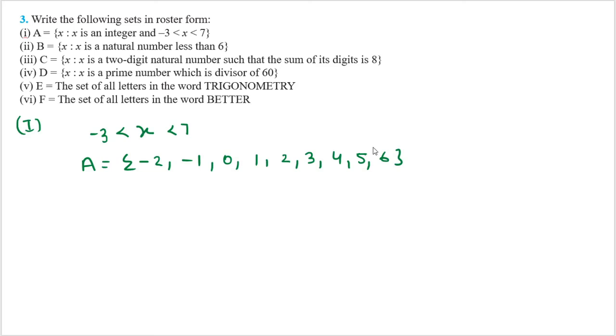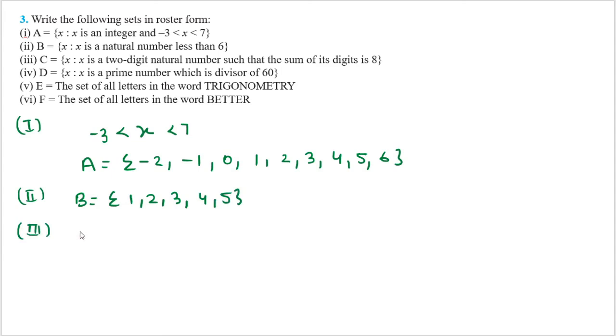Now we are going to solve the second part. What is given in the second part? B is equal to x such that x is a natural number less than 6. It is a very easy thing. I can say B is equal to the natural numbers less than 6. How many numbers are less than 6? 1, 2, 3, 4 and 5. These are the numbers which are less than 6. Now we are moving to the third part. What is the third part?